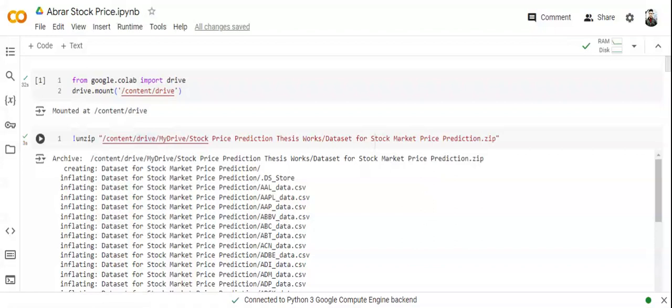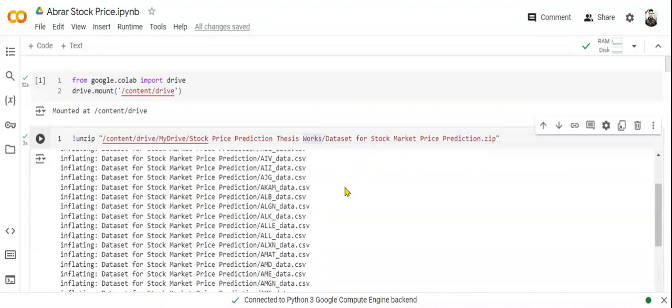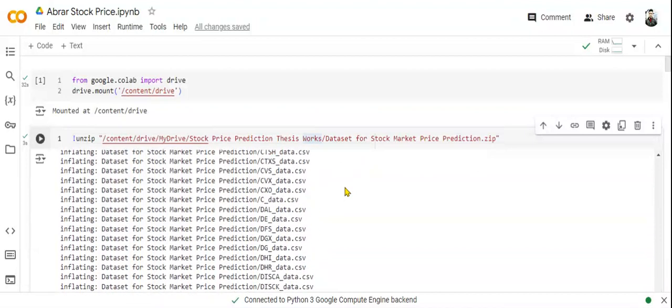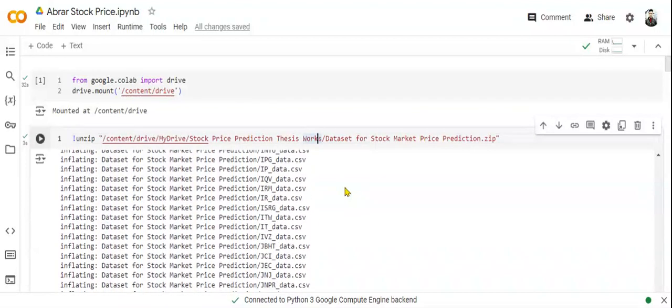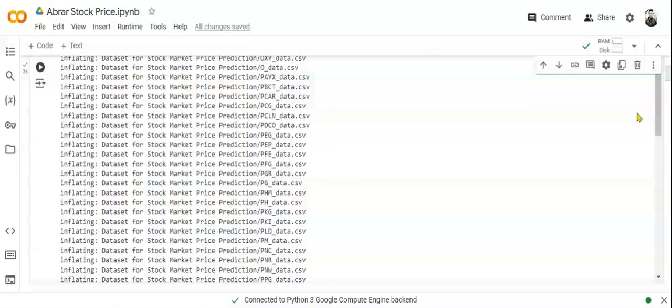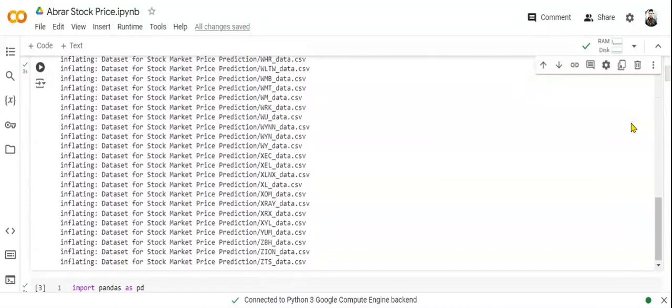Here we just mount our drive from which I'm taking my data. Here I'm unzipping my data set, which I collected from the Zdata and S&P 500 dataset. Here you can see there are many datasets, and we'll be working with this dataset. Going down.